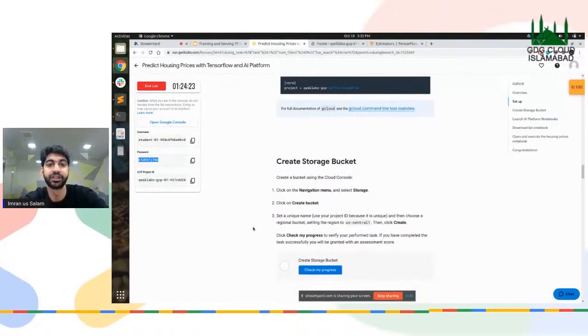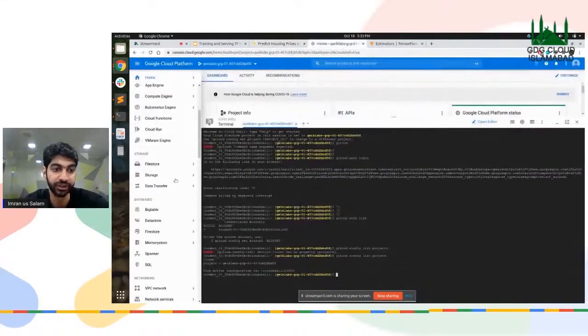the next step is to create a storage bucket. The reason we need to create a storage bucket, as we do in Amazon S3, is that it's basically the S3 replica in Google Cloud Platform. It's a storage bucket that we're going to create, and we're going to set the region to US Central 1. The reason behind creating a storage bucket is that we have to store our models somewhere, and we're going to store those models on a bucket and run inference on those models from that bucket, right? So we're going to create a storage. Now let's see how to create a storage.